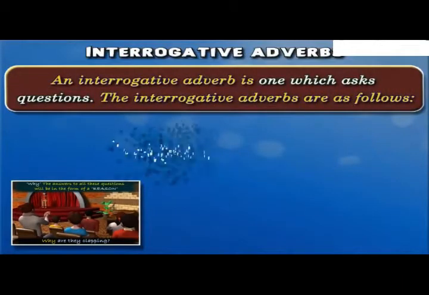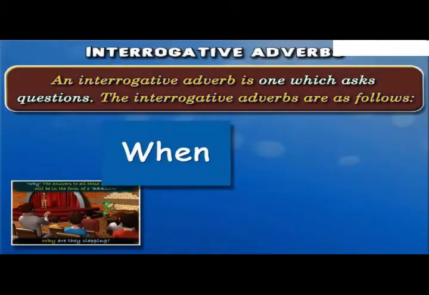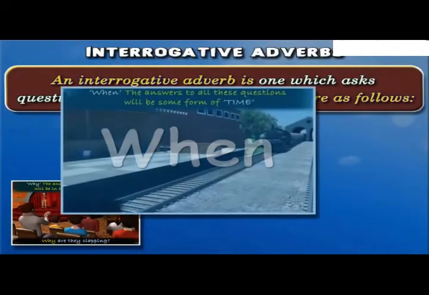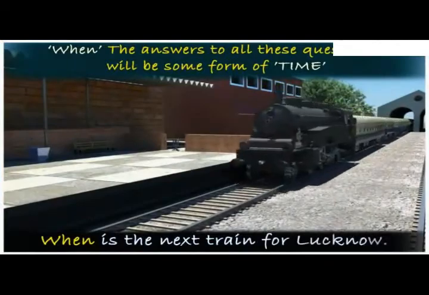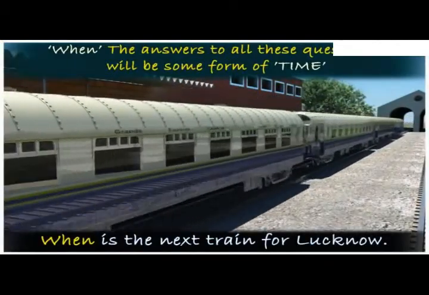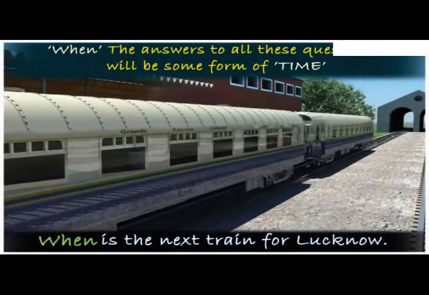Next form is when. The answer to all these questions will be in some form of time. In the sentence, when is the next train for Lucknow? When is acting as an interrogative adverb because the sentence is searching for the time when the train will arrive.